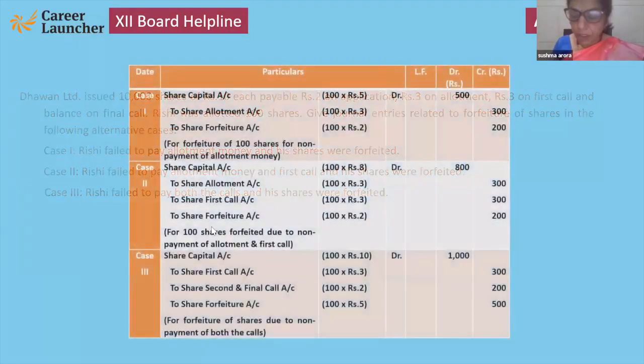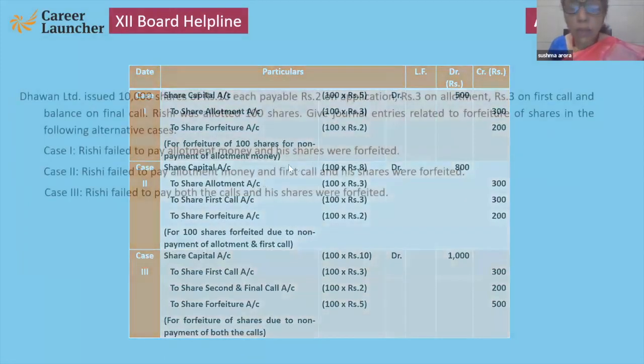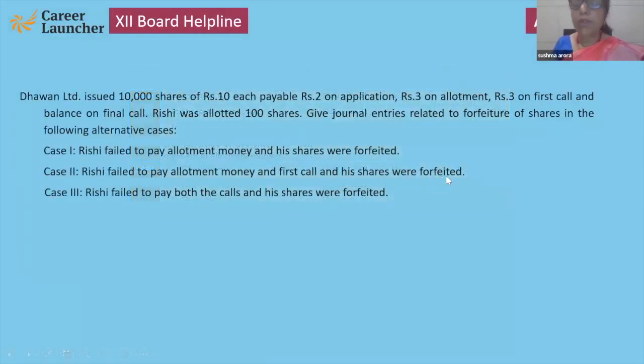Then Rishi failed to pay allotment and first call, then the company forfeited his shares. And last, failed to pay both the calls, then his shares are forfeited. See here, these three cases look similar, but they are different. Here, after allotment, these are forfeited. Here, allotment and first call, then these are forfeited. And third, failed to pay both the calls.